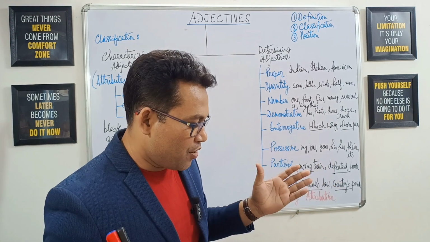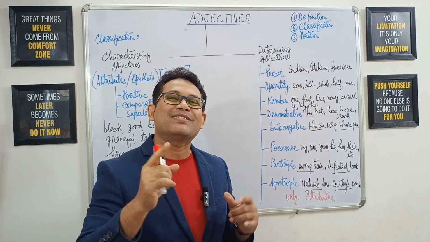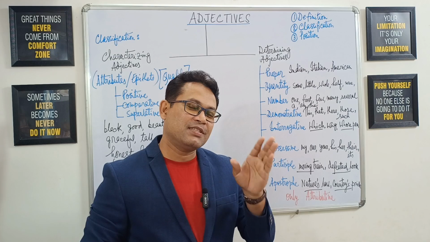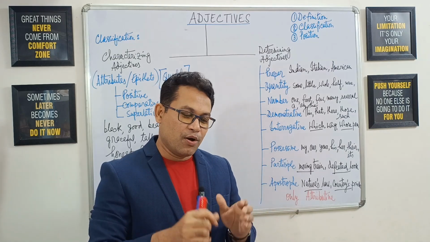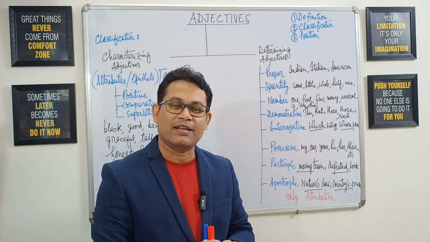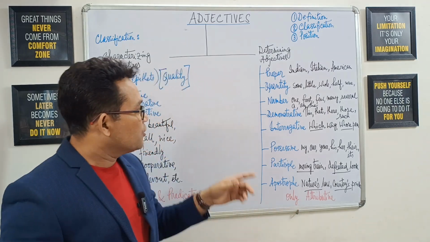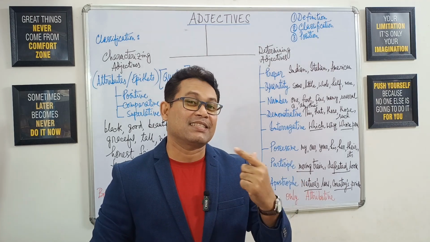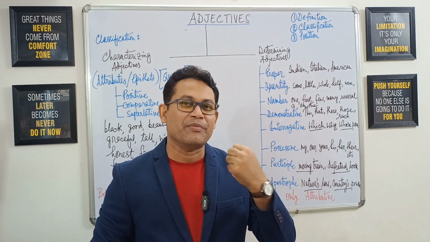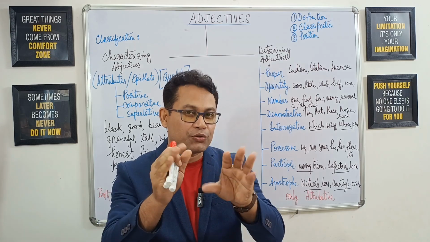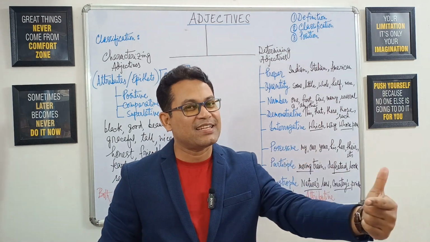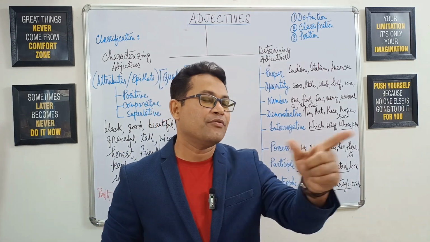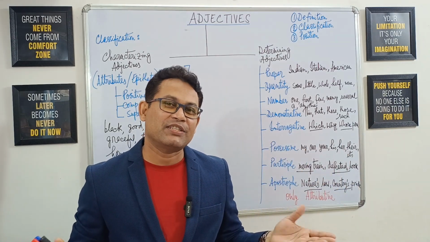Okay, here you go. An adjective is one of those 8 parts of speech that modifies or describes a noun or a pronoun with further detail. All right, how is that so? The function of an adjective is to give extra detail, extra description, extra information about a noun or pronoun so that we can specify that noun or pronoun, or single it out from the rest. So that's the function of an adjective.